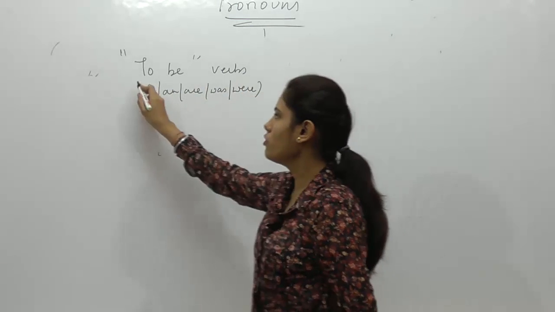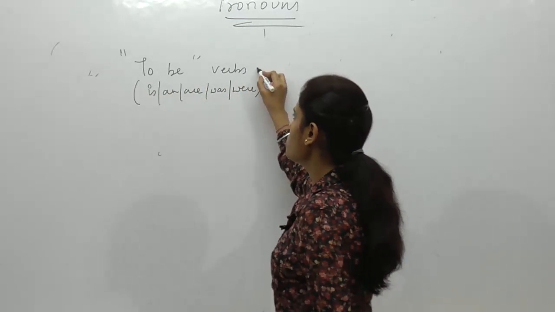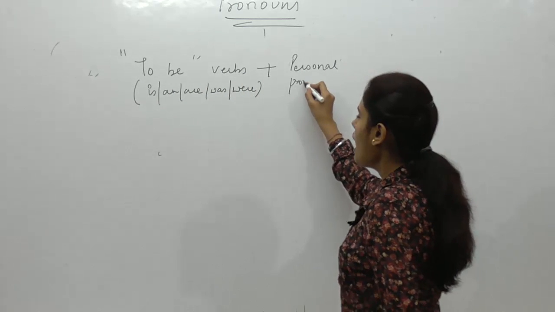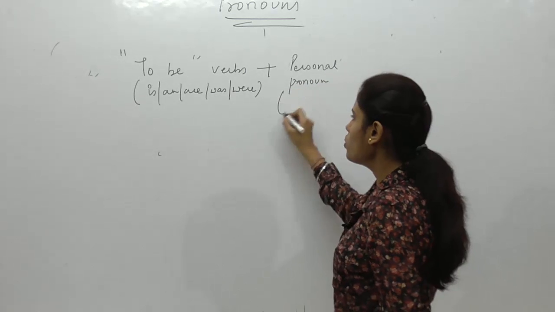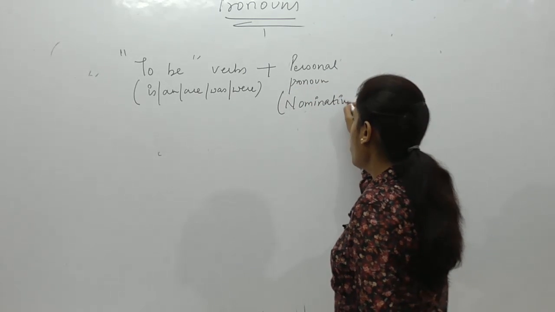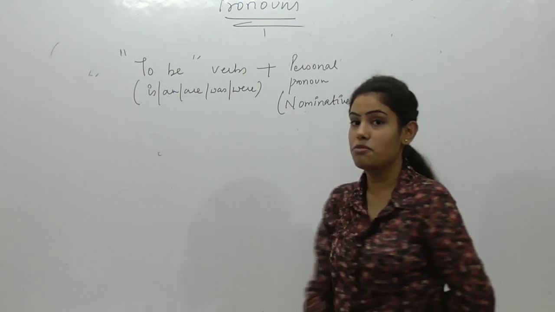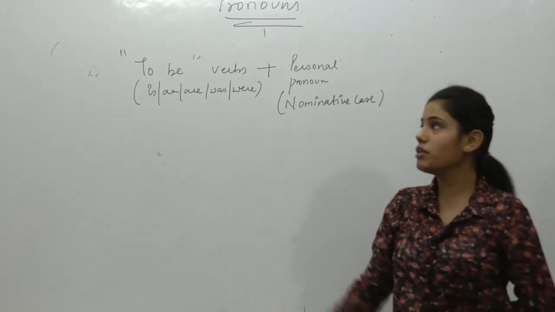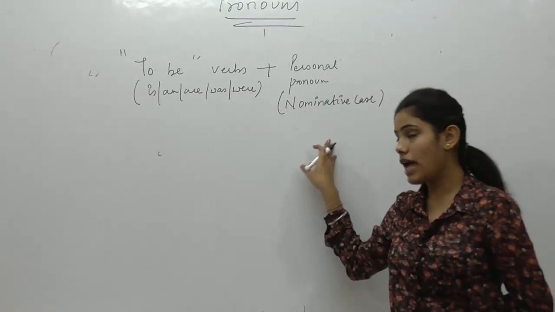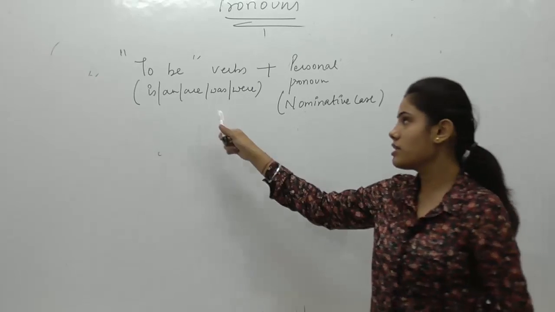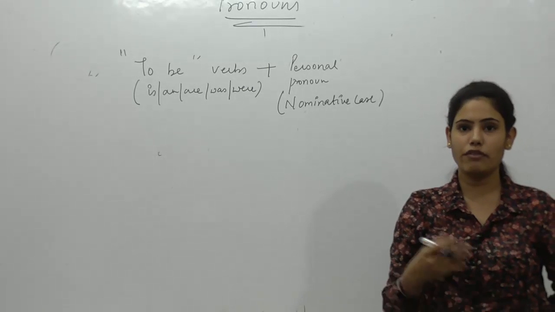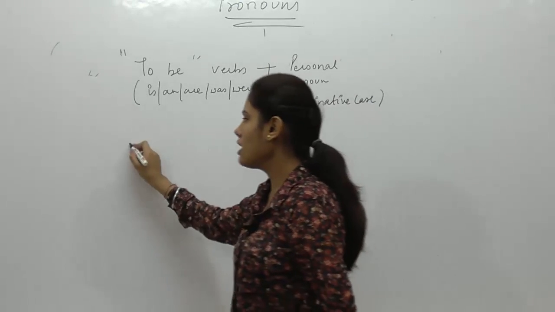In case of to be verbs, what we generally do is we see personal pronoun, and this personal pronoun should be in nominative case, or I must say subjective case. अगर कभी हम to be verbs के साथ personal pronoun की बात करेंगे, अगर attached है sentence में, इनमें से किसी के साथ भी, तो वो कौन से केस में होगा? Nominative केस में होगा.